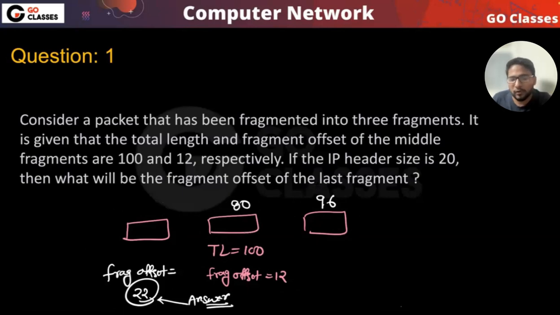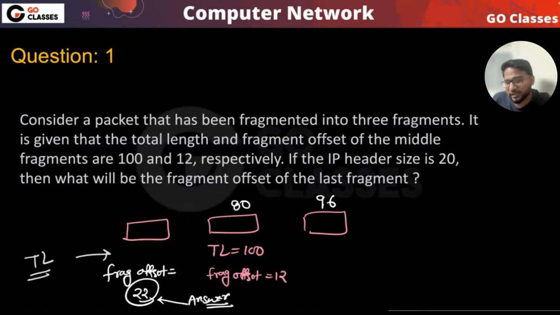Now can you also tell me the total length field of this particular fragment with the given information? No, right?